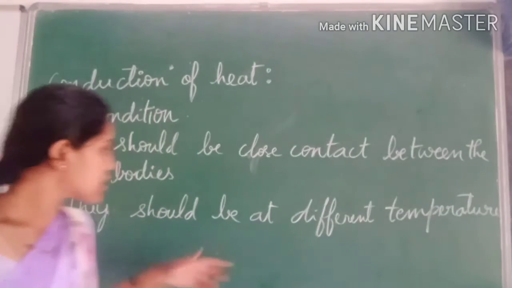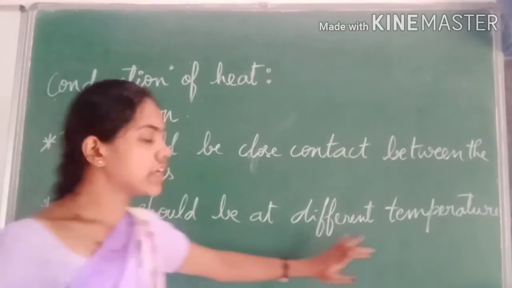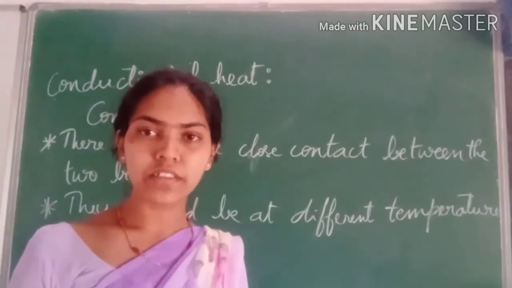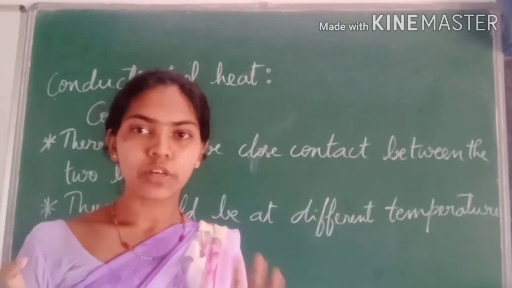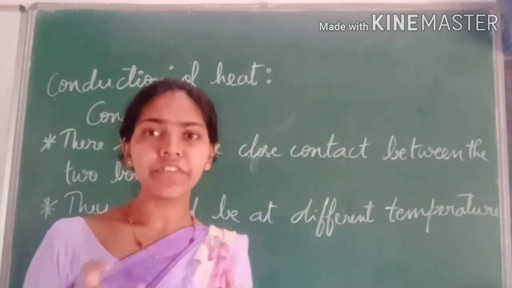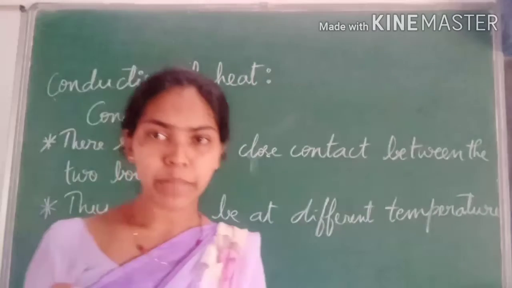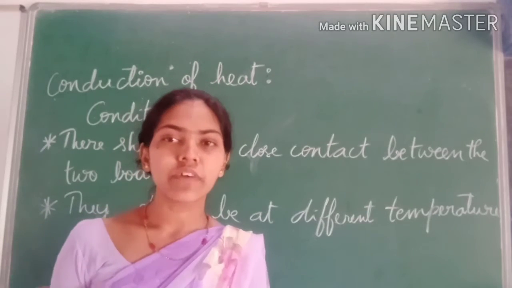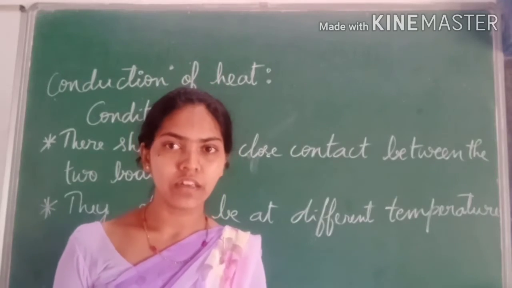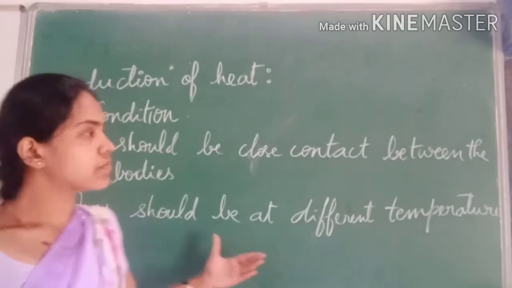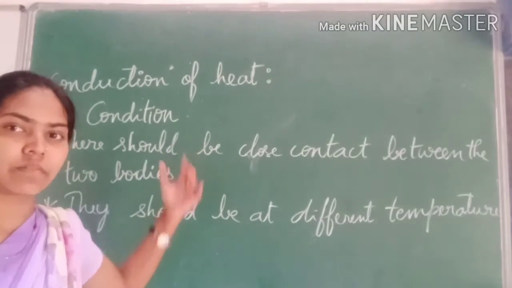And one more condition is that they should be at different temperatures. When you take two objects, the temperature of the two objects should be different. If you take two objects of the same temperature, there is no transfer of heat, no conduction of heat. Got it? So these are the conditions for the conduction of heat.